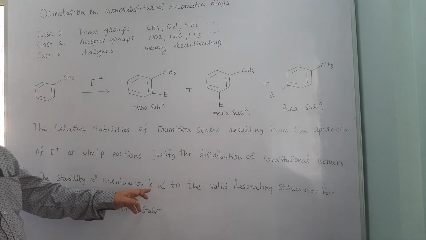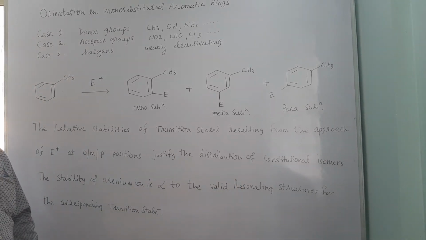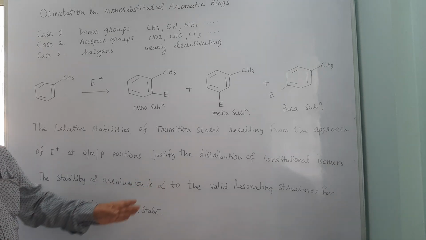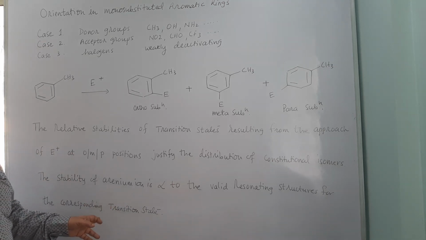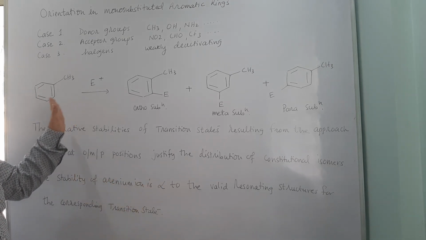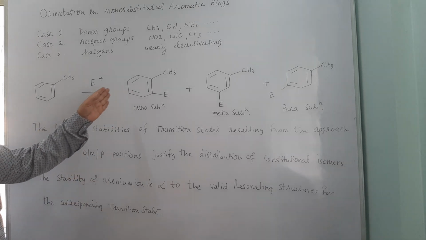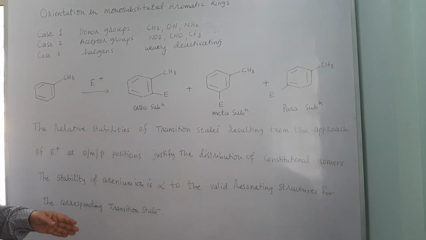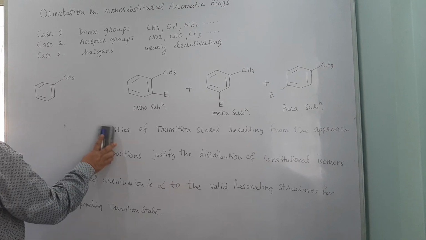The stability of the arenium ion is directly proportional to the number of valid resonating structures. So we'll come to that. What is a valid resonating structure? When writing resonance structures, certain rules were told to you. So while writing those arenium ion transition states, we'll see how the electron movement should be, the electron push mechanism for the formation of these intermediates, and their relative stabilities in terms of valid resonating structures. First of all we'll see with the methyl group itself.